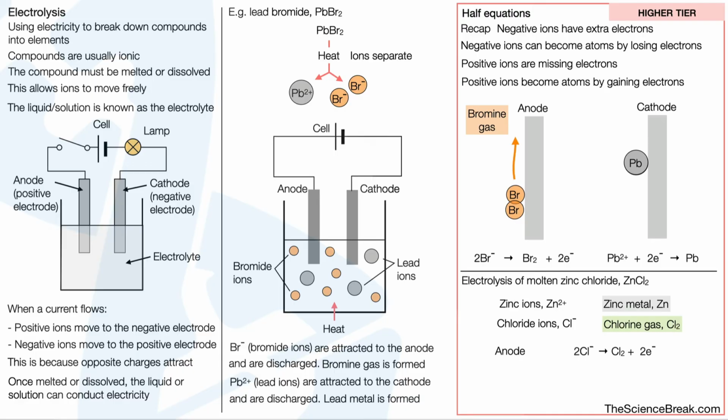So at the anode, we have 2 Cl-, which gives Cl2 plus 2e-. You might ask yourself, why is it Cl2? It's because chlorine is a halogen, and all of the halogens exist as pairs of atoms joined to make a molecule. So that's why it's Cl2. At the cathode, we have zinc with a charge of 2+, which gains 2 electrons to form zinc atoms.